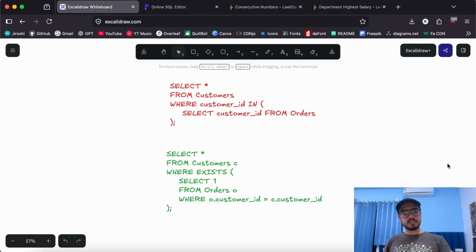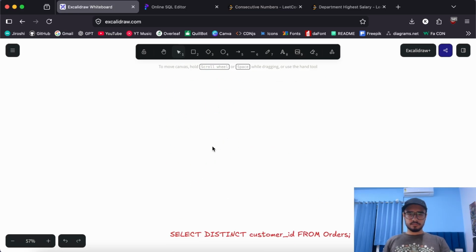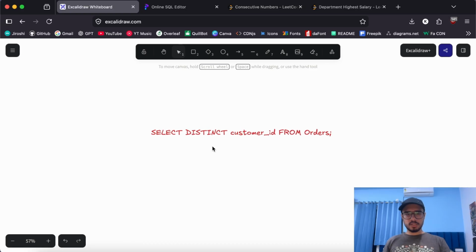You can see the syntax that we usually use with the exists query. We are selecting one from orders, where the customer ID within the orders table matches the customer ID in the customers table. Okay, this query might be looking a little complex, but it really is not. It's just a matter of practice. Okay, now on to the next one.